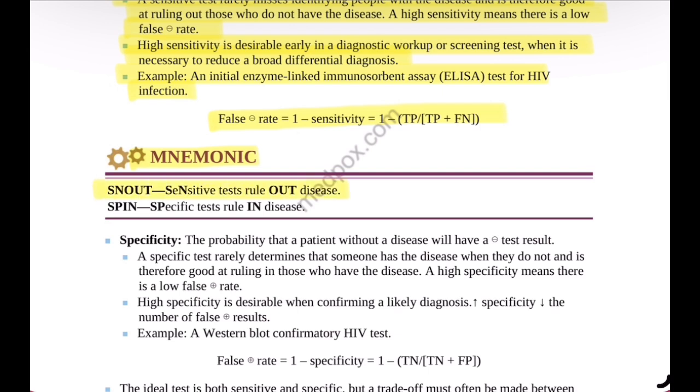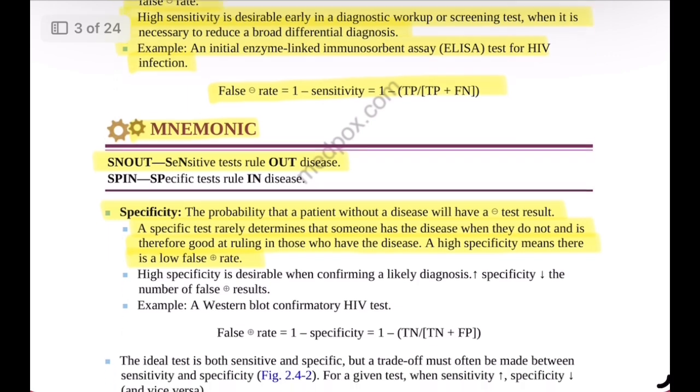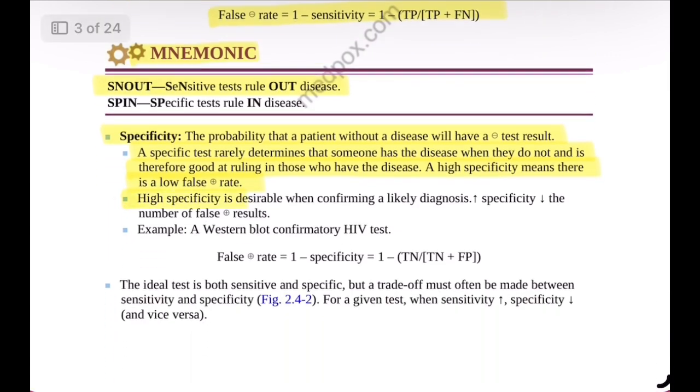Specificity means the probability that a patient without the disease will have a negative test result. A highly specific test rarely gives a positive result to someone who does not have the disease. Therefore, it is good at ruling in disease when the test result is positive. A high specificity means there is a low false positive rate.